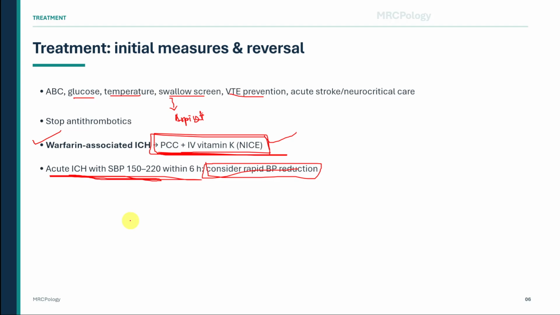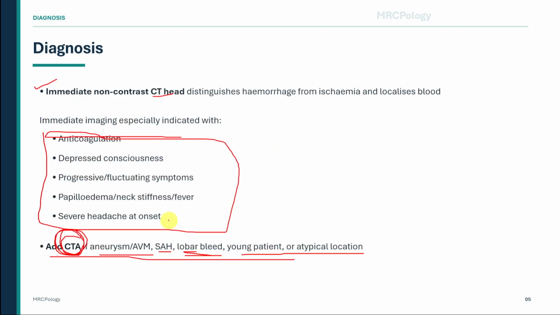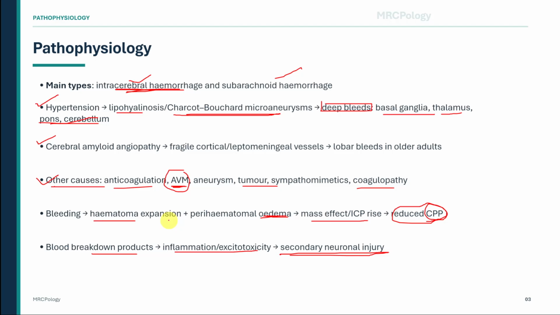Quick recall. A 72-year-old patient with long-standing hypertension suddenly develops left-sided weakness and drowsiness. CT shows a deep right basal ganglia hemorrhage. What is the underlying small vessel mechanism, and why does this location fit hypertension? The answer is lipohyalinosis with Charcot-Bouchard microaneurysm formation in small penetrating arteries, which classically causes deep bleeds in areas such as the basal ganglia, thalamus, pons, and cerebellum.